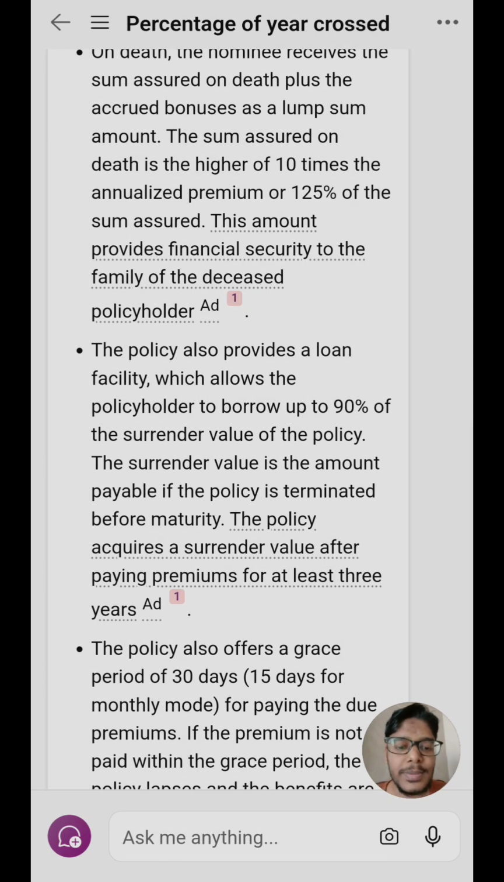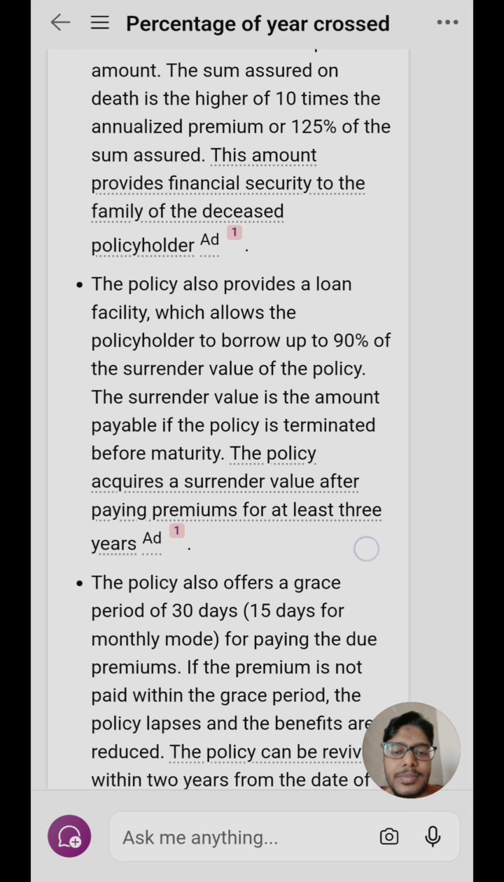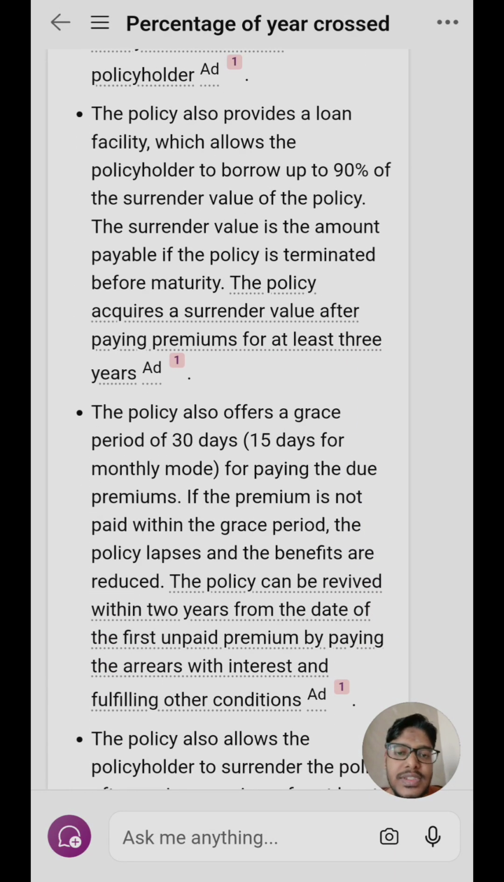Then the specific amount is calculated, which you will get returned, based on the number of premiums that you have paid and the number of premiums that are left. That surrender value is calculated, and based on the surrender value you get 90% of the surrender value as the loan as well.